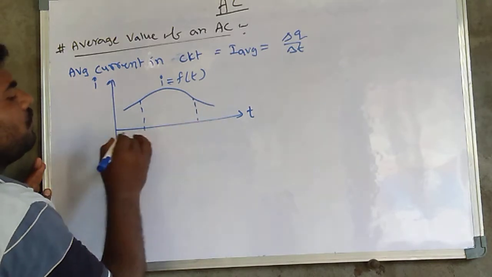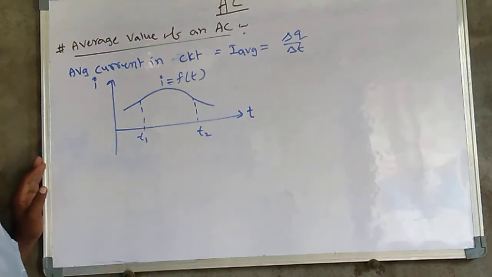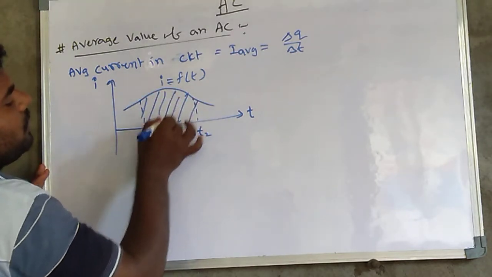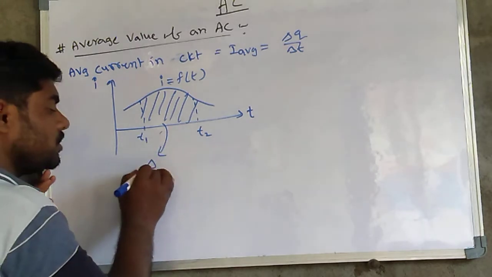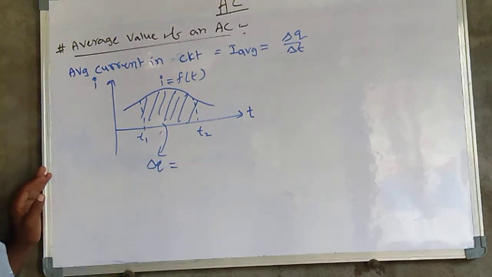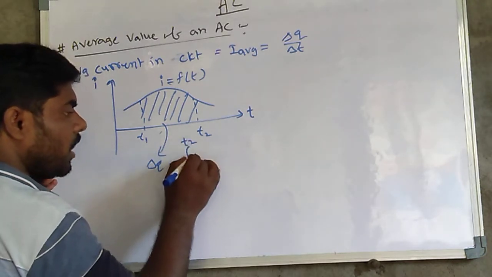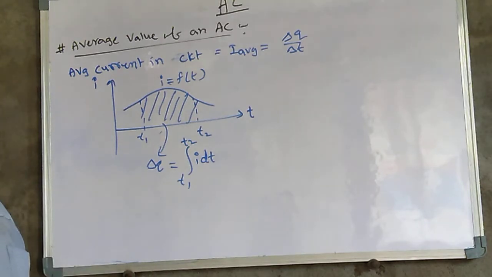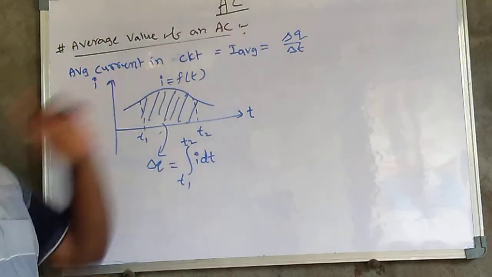Here is the t1 time and here the t2 time. The area under the curve is the changing charge, which is equal to the integral of t1 to t2 of I into dt.